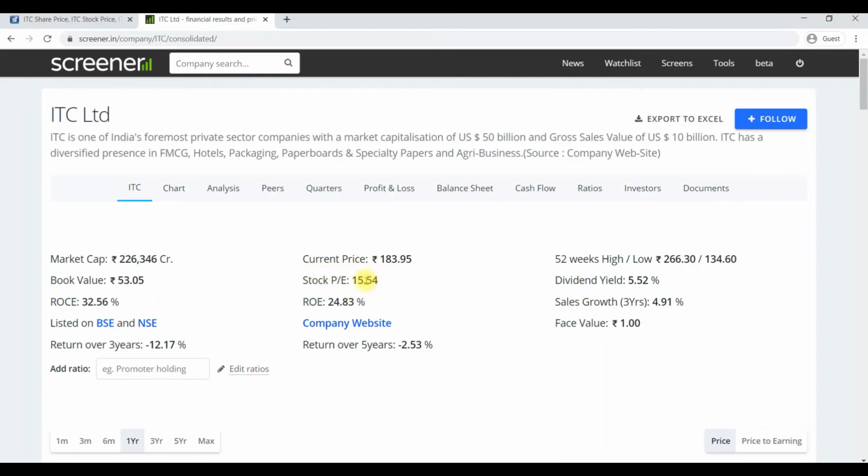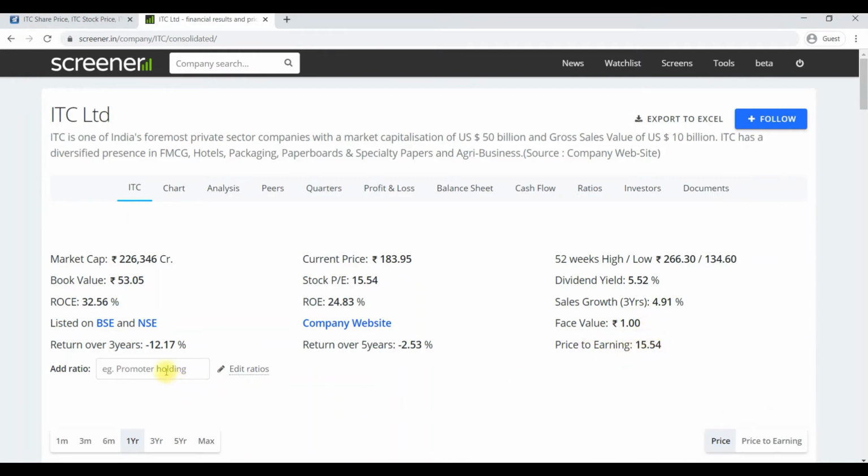Okay, if you are not finding this stock PE, this PE ratio, you can search here, add ratio. In add ratio, you can search PE ratio, price to earning. If you click here, it will give you the price to earning, or PE ratio.